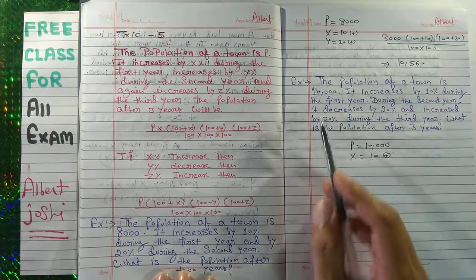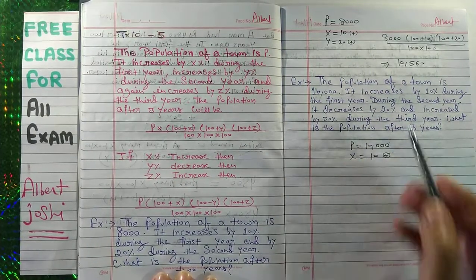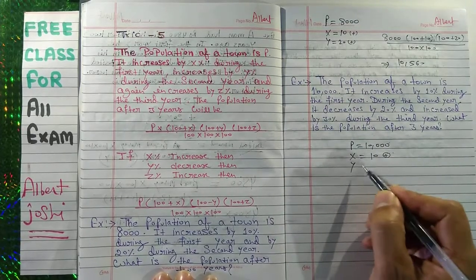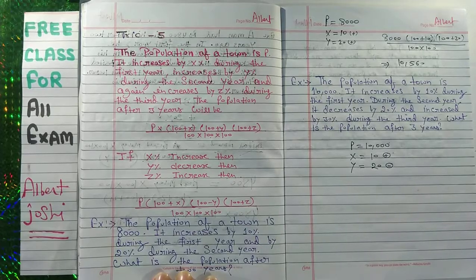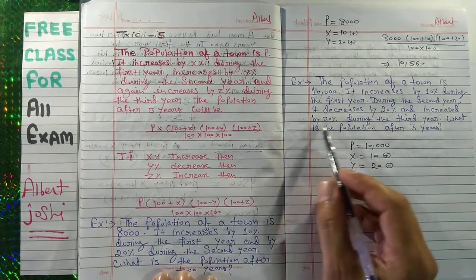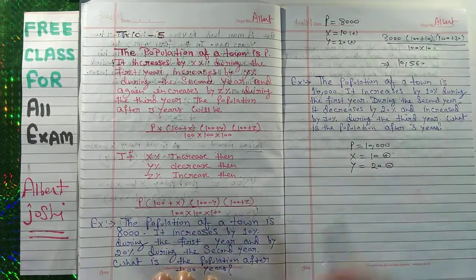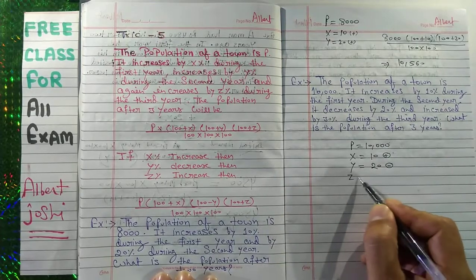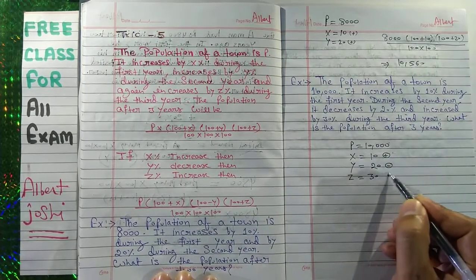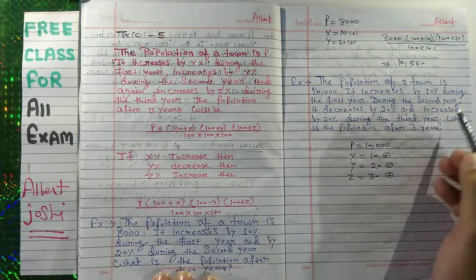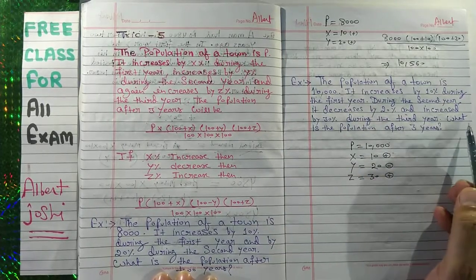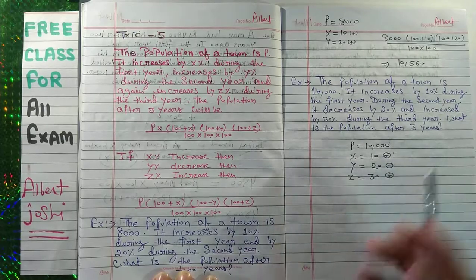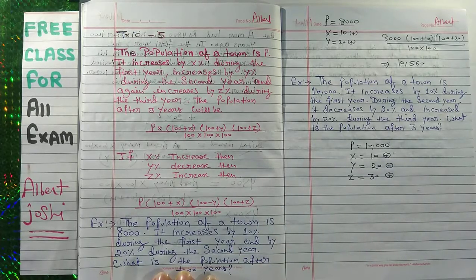During the second year, it decreases by 20%, means y is equal to 20, but this is minus sign, and increased by 30% in the third year, means z is equal to 30, but this is plus sign because it has increased. During the third year, what is the population after 3 years?